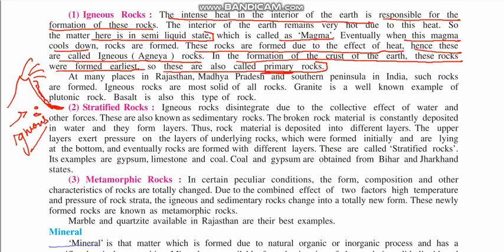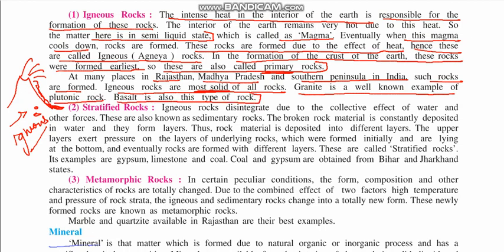At many places in Rajasthan, Madhya Pradesh and the southern peninsula of India, such rocks are formed. Igneous rocks are the most solid of all the rocks. They are very solid and strong. Granite is a well-known example of plutonic rock, and basalt is also a type of rock, and they are part of igneous rock.